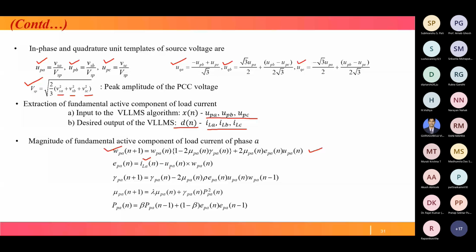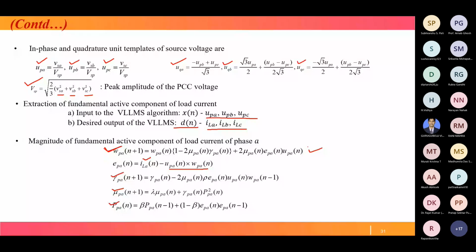In the same way we proceed to find the fundamental active component of load current for phases B and C, that is WPB and WPC. This is regarding the active components: WPA, WPB, and WPC.